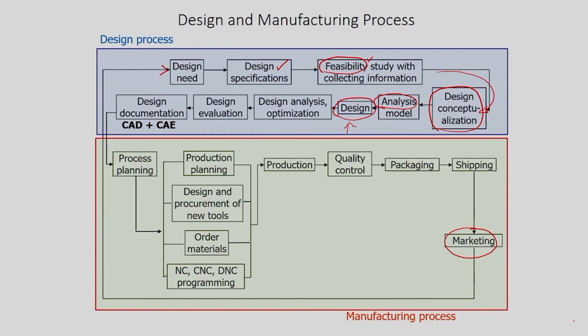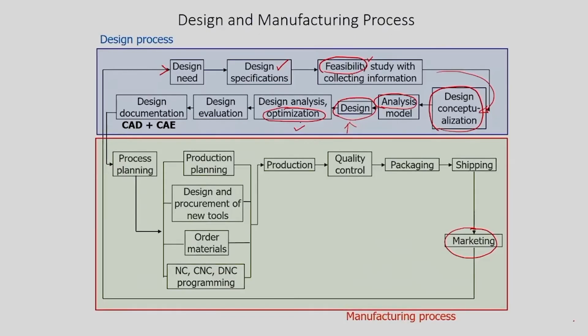This design will be the shape and size of the components. That design will be further analyzed and optimized. The analysis is giving the range of the design parameters. The size can be between a certain range, or the thickness or even length and width can be within a certain range. Further, the design team will carry out the optimization. For the optimization they will be using various mechanical tools and mechanical methods.